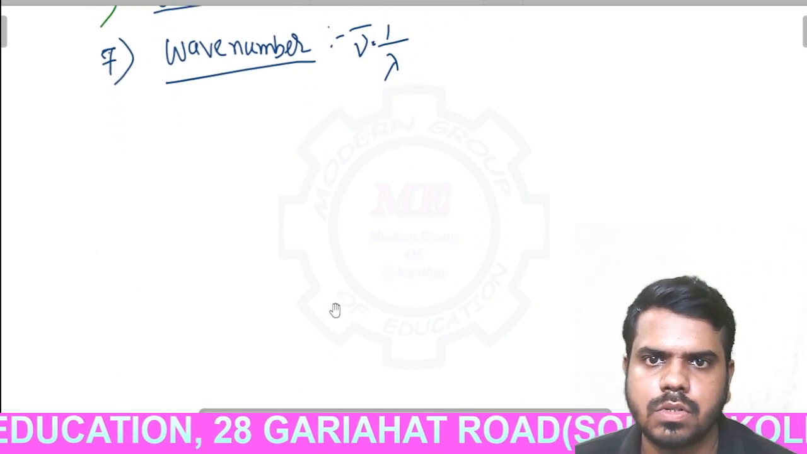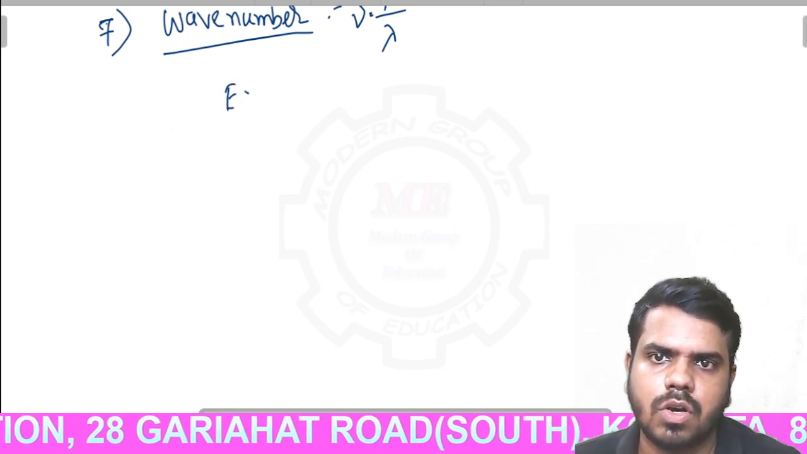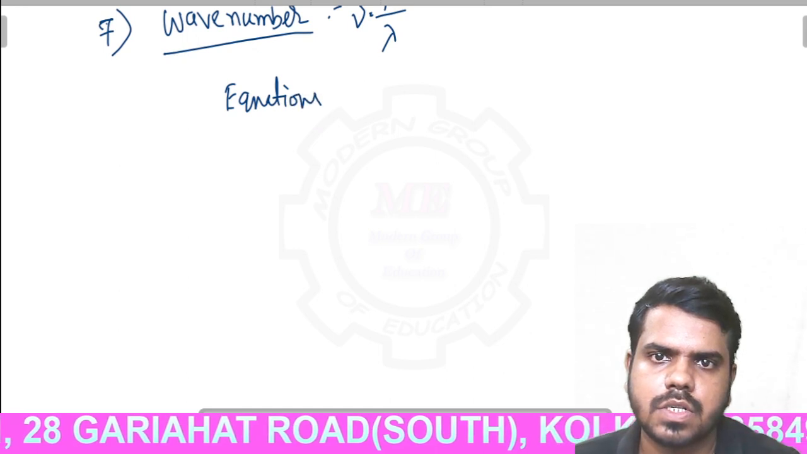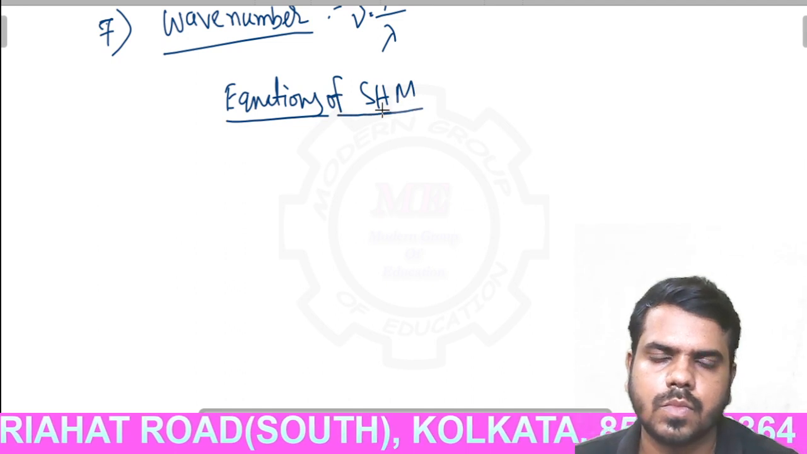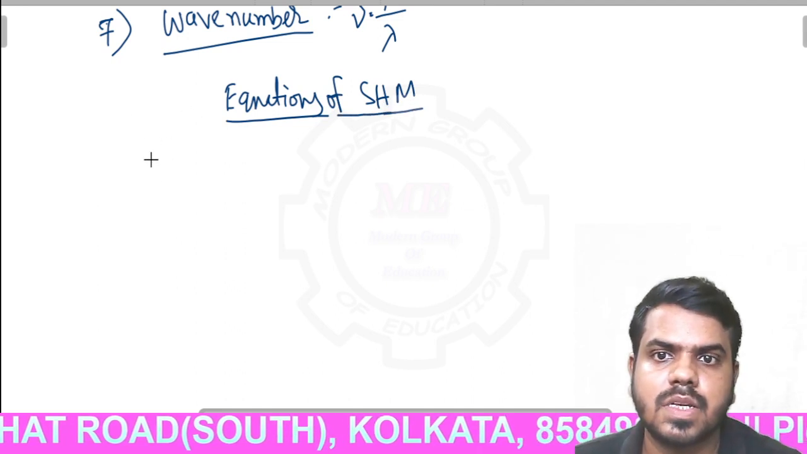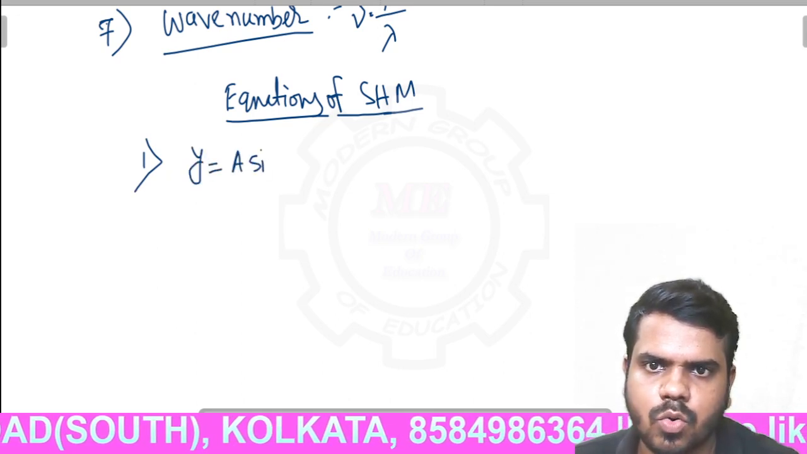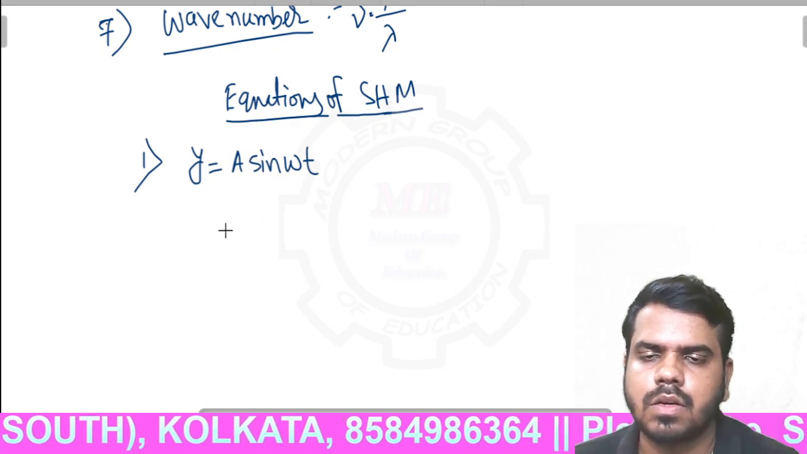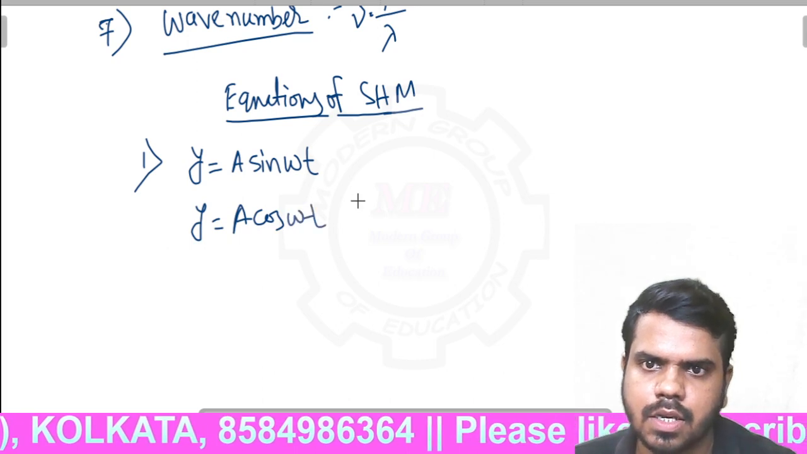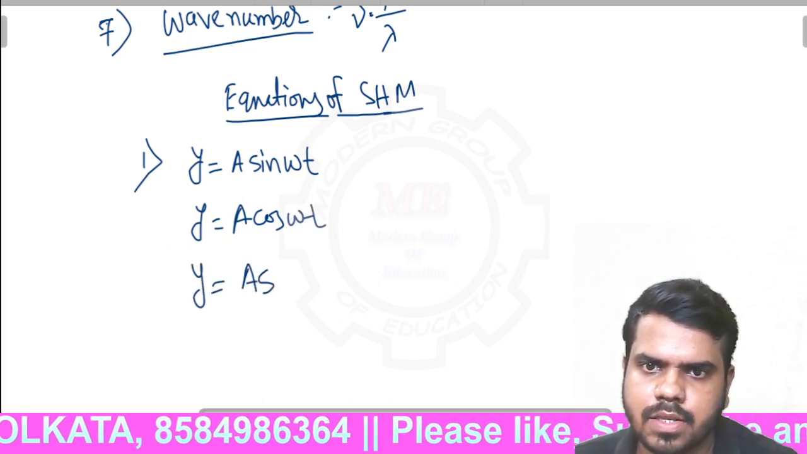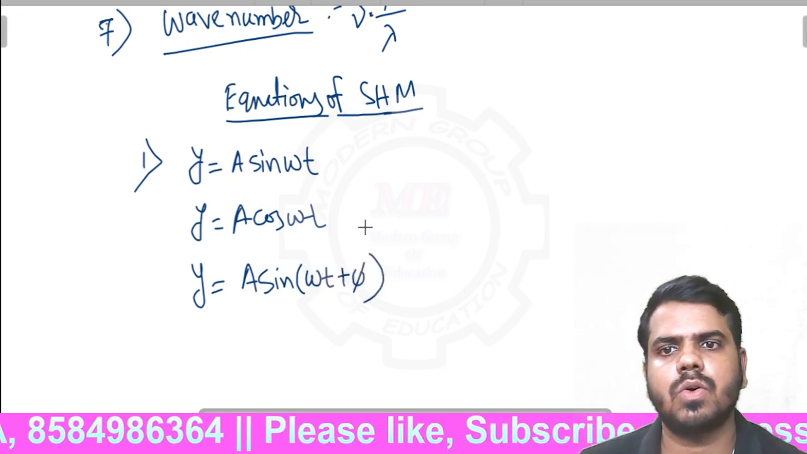Now I am coming to some equations of SHM. Equations of SHM. First of all, it is a displacement equation. Number one is a displacement equation: y equal to A sine omega t, and another y is equal to A cos omega t, and third y equal to A sine omega t plus phi. What are the differences between all the displacement equations?